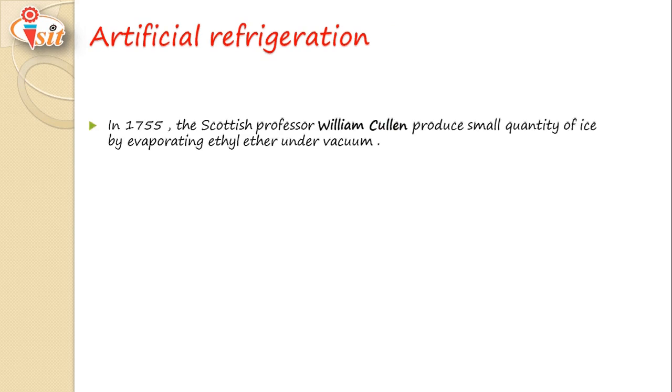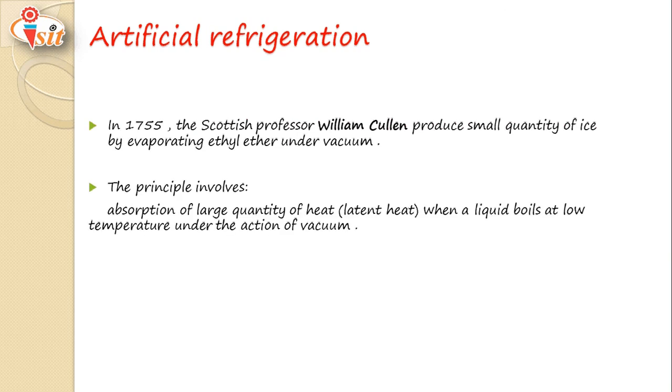Coming to artificial refrigeration, we will start the history of artificial refrigeration. In 1755, Scottish professor William Cullen produced a small quantity of ice by evaporating ethyl ether under vacuum. The principle of William Cullen involves absorption of a large quantity of heat, that is latent heat, when a liquid boils at a low temperature under the action of vacuum.